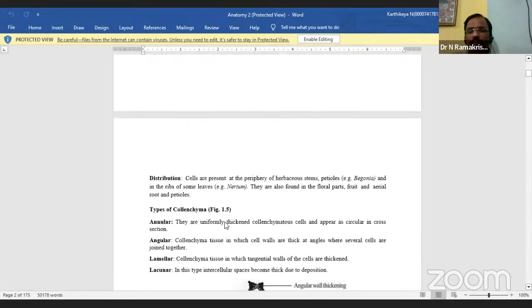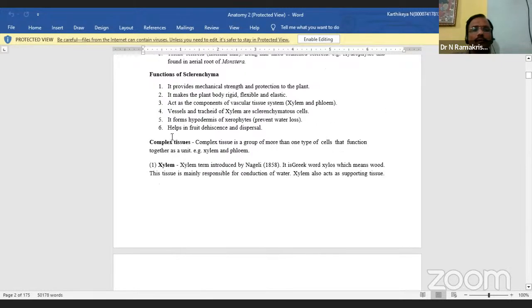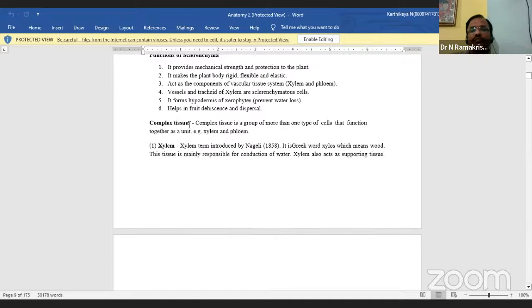There is a xylem. Yes, this one is a complex tissue. Here you see complex tissues: a group of more than one type of cells that function together as a unit, xylem and phloem. So there are two types of cells.